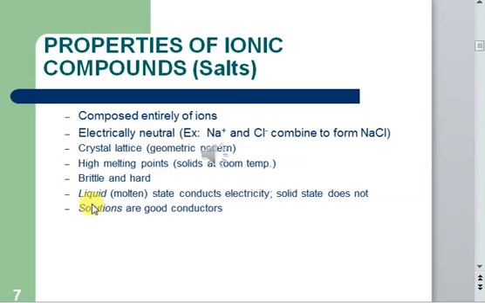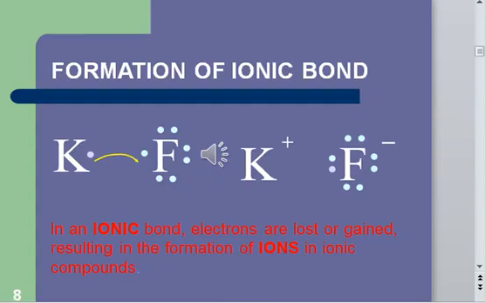Also, the solution phase are good conductors of electricity, as mentioned earlier. So let's take an example of the formation of an ionic bond. Here we are considering the formation of an ionic bond between potassium and fluorine. So here we have potassium. Potassium is a member of group 1 elements, right? Group 1 elements are metals. They are known as alkali metals.